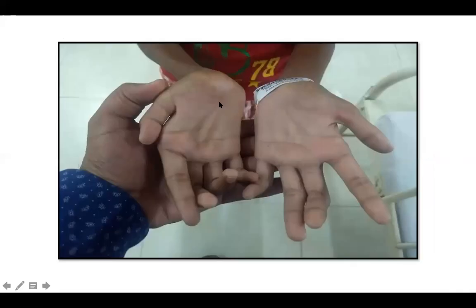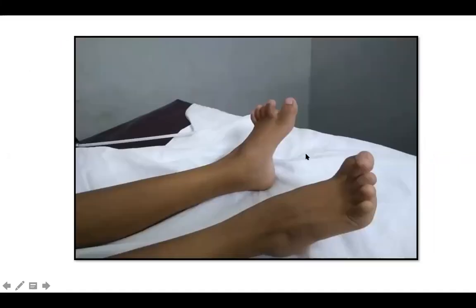Here again, you can see a child who has a lot of wasting of the thenar and hypothenar muscles. You can see that especially these two digits are more flexed, but there is an overall wasting. If only these two digits are involved, you can have what is called a church father sign or a Benedict sign, where the church father uses his hands for blessing. You can see pes cavus, atrophy of the interossei and clawing of the toes.